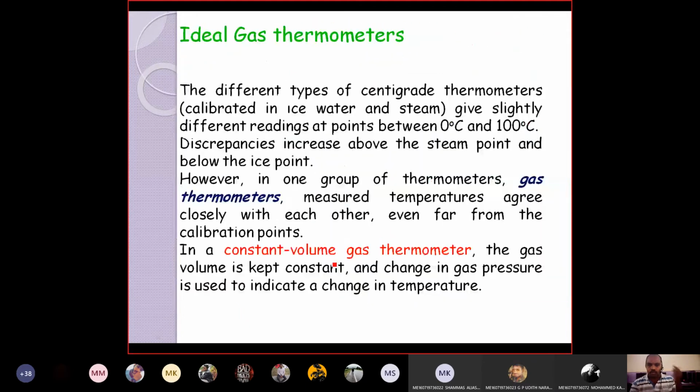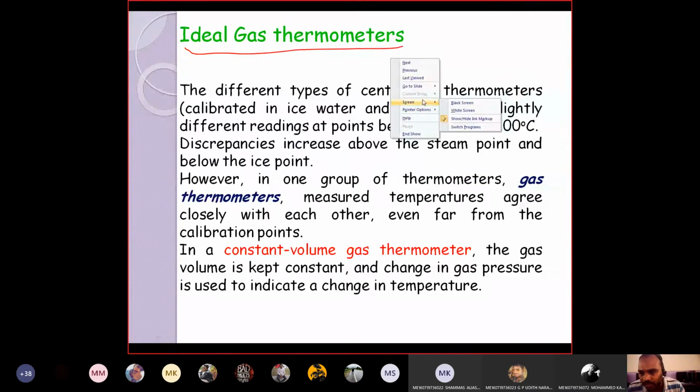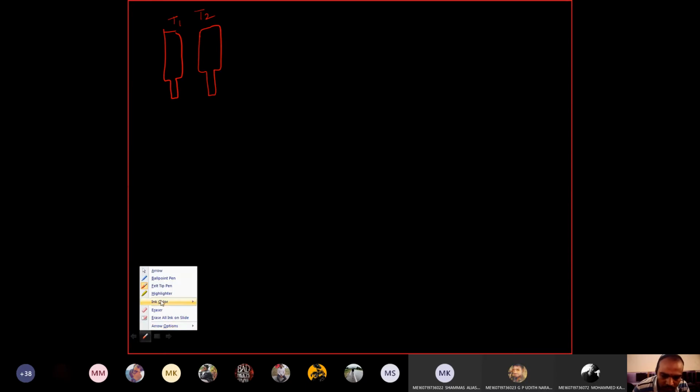Right. Now we will go to a very important concept for a 10 marks question, the ideal gas thermometer. Now I will explain with the help of the presentation. Let us assume you have two thermometers. All of you please be active. This is a very important question from the essay point of view. I have two thermometers here: thermometer 1, thermometer 2. I am changing the color.